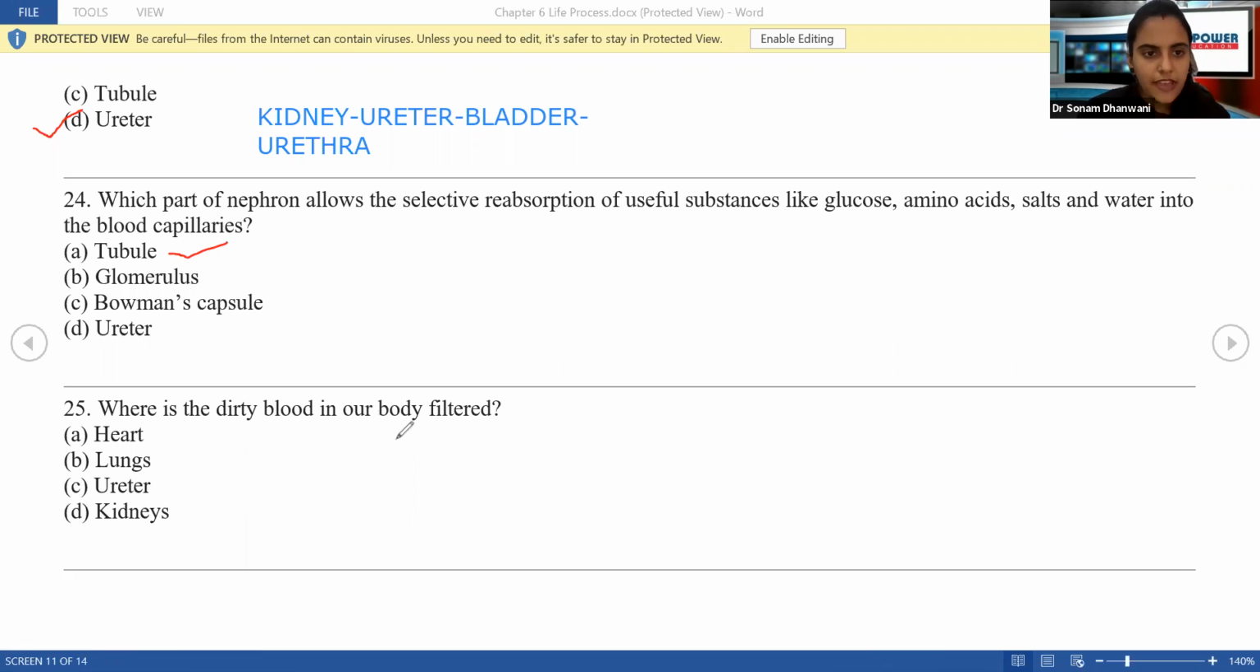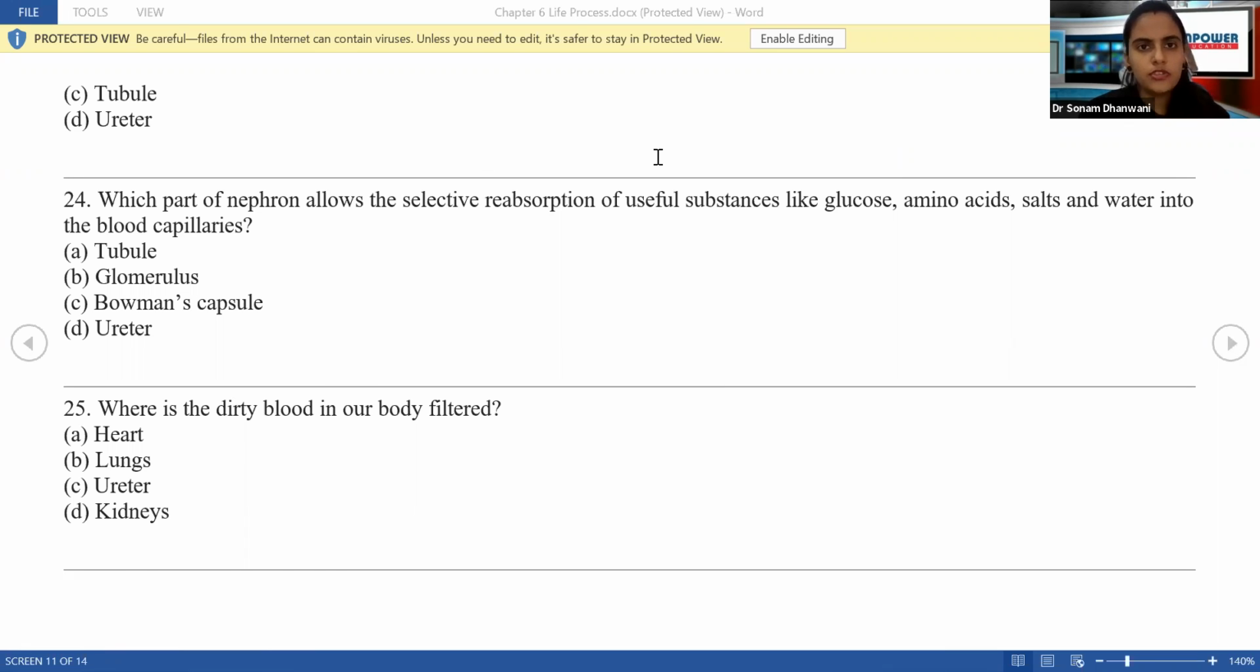Next, where is the dirty blood in our body filtered? Correct, it is nowhere but the kidneys where the dirty blood is filtered. Lungs have no relation to this. Ureter has nothing to do with that; the ureter deals with urine. Heart, of course, only receives purified blood. So it is the kidneys where the dirty blood will get filtered. Okay? Going ahead.